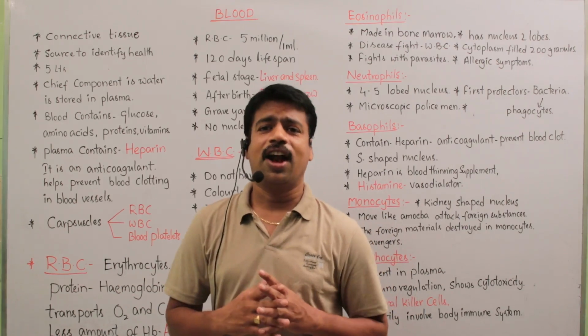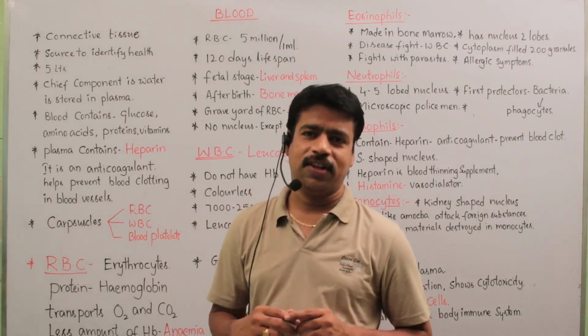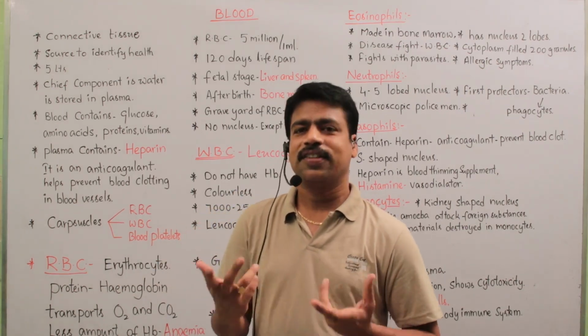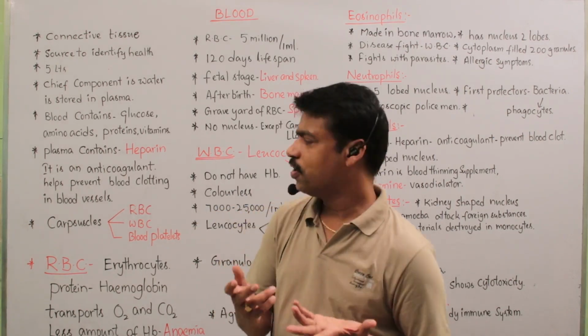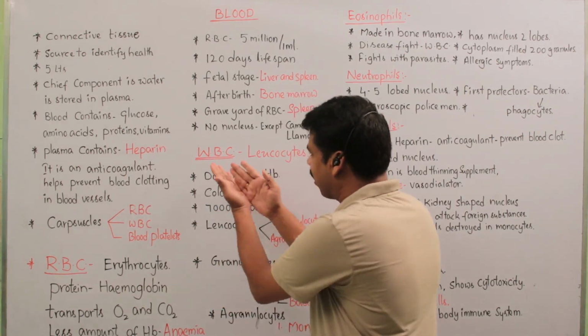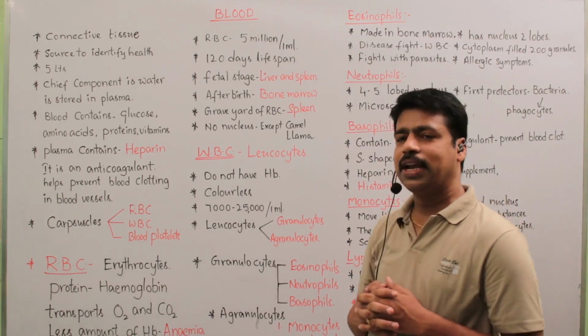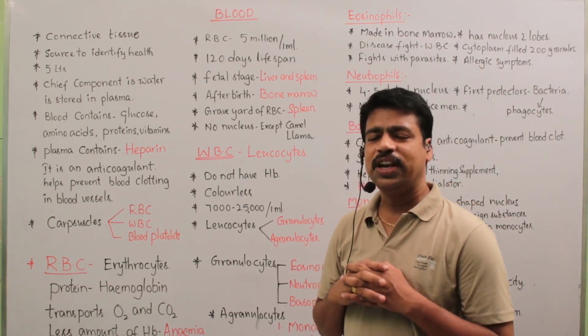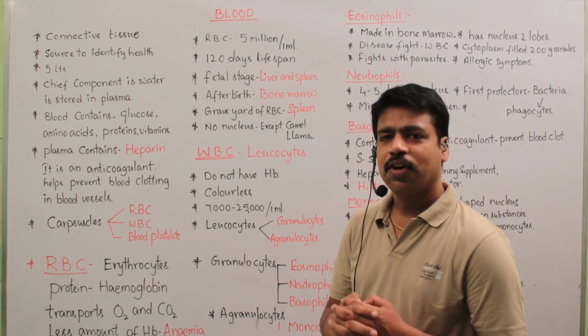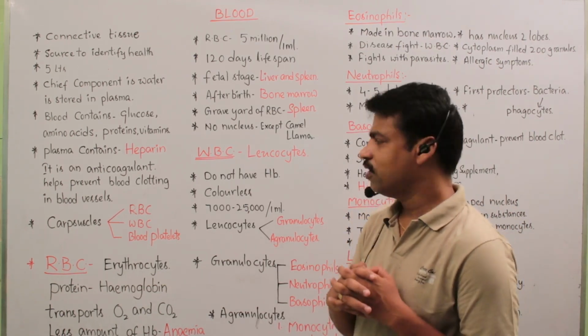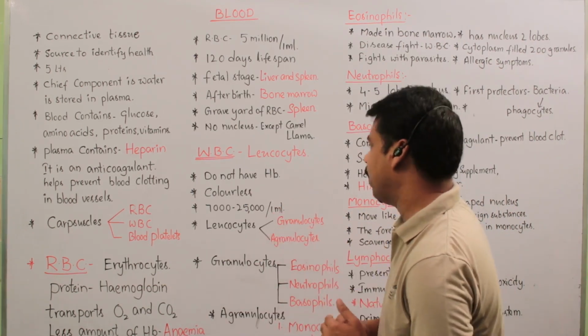So they are called leukocytes. Leuco means white, cytes means cells. So leukocytes are nothing but white blood cells. Their number is approximately 7,000 to 25,000 cells in 1 milliliter of blood.